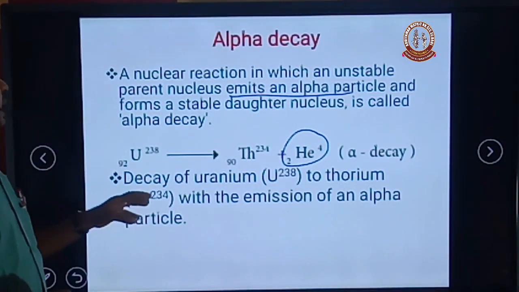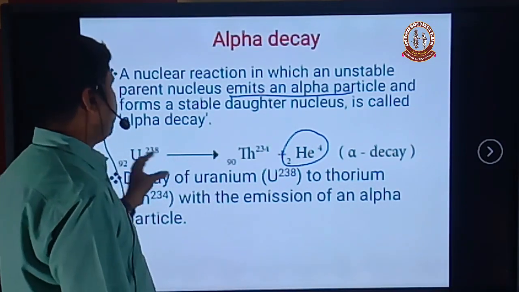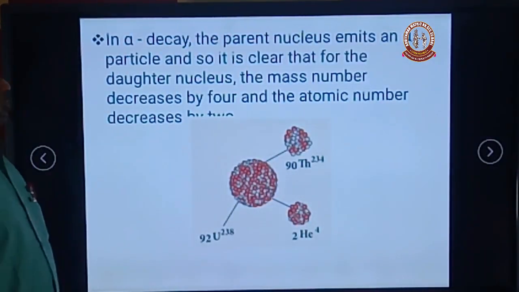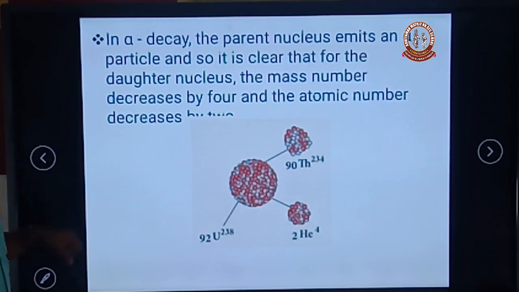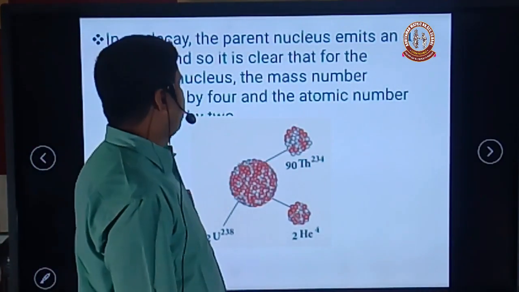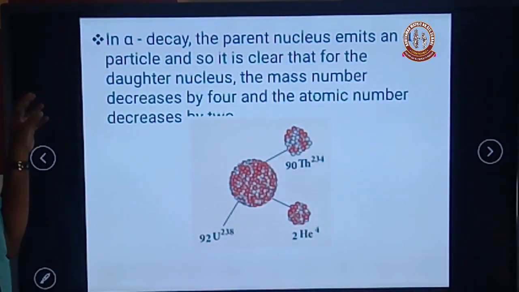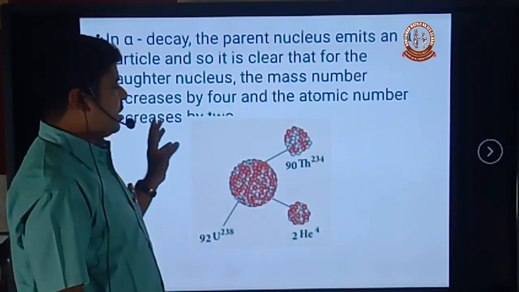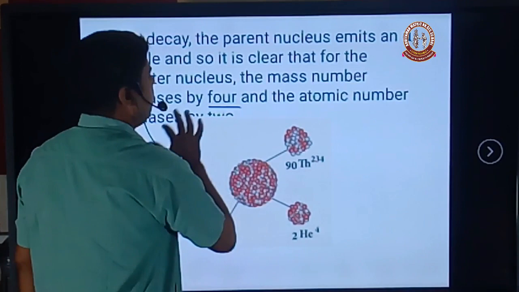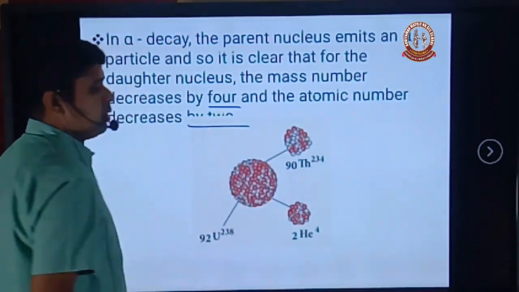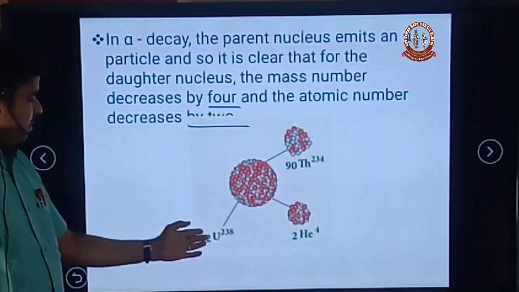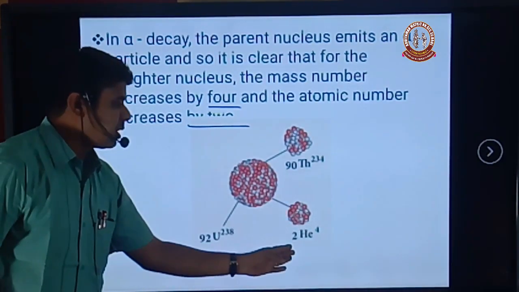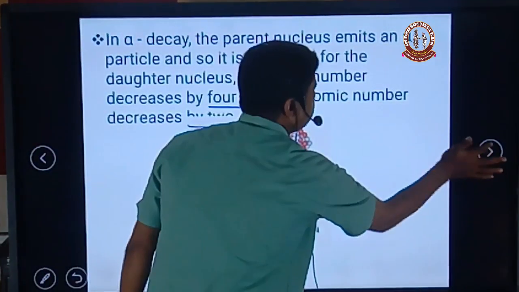In this decay of uranium to thorium, there is emission of an alpha particle. Now we clearly understand how the daughter nucleus is formed. The mass number decreases by 4 and the atomic number decreases by 2. This is the best example: uranium-238 emits an alpha particle to form thorium.